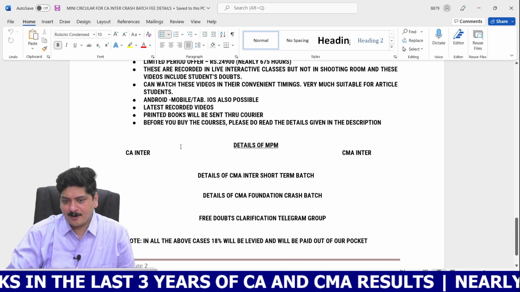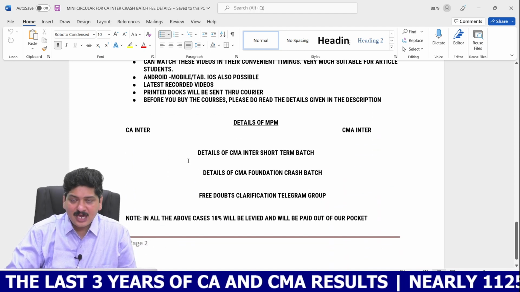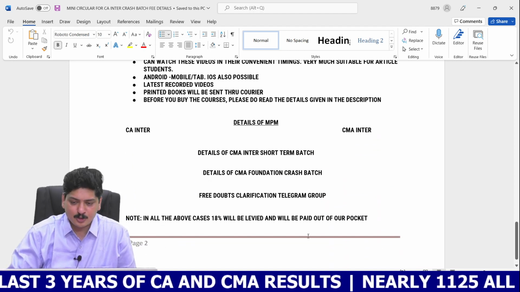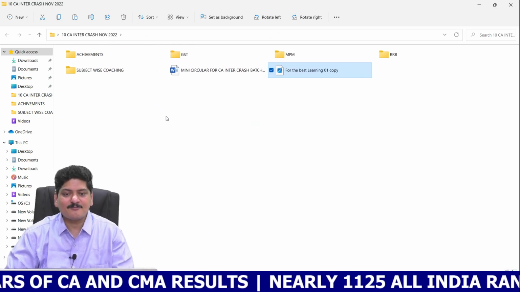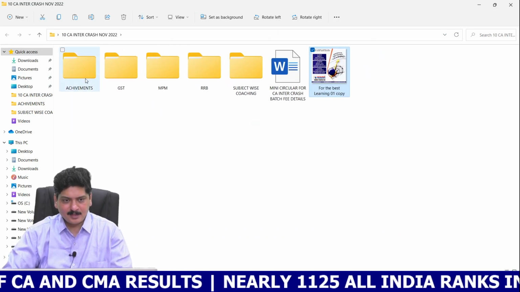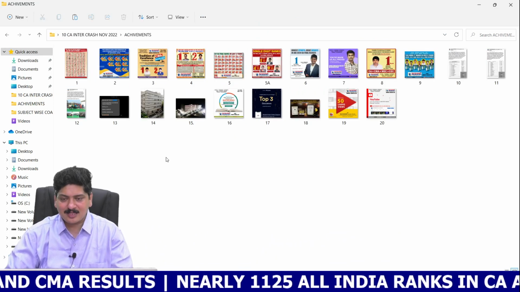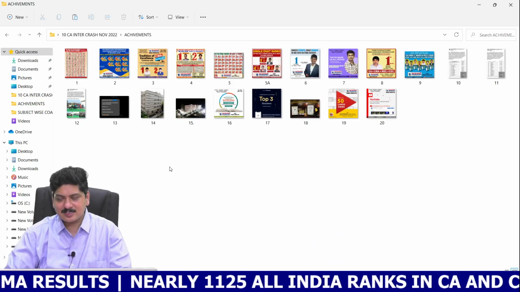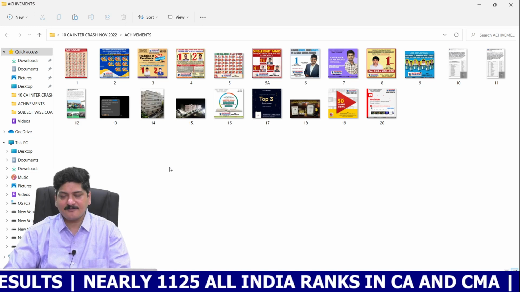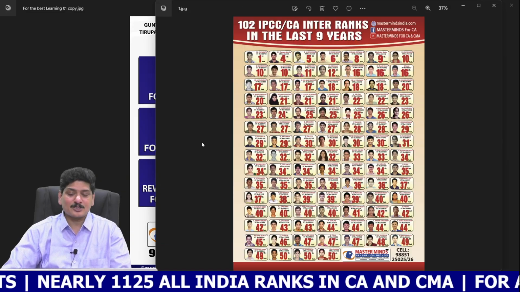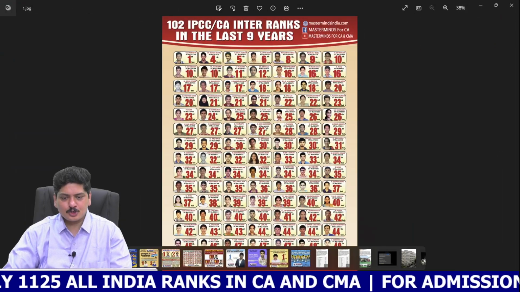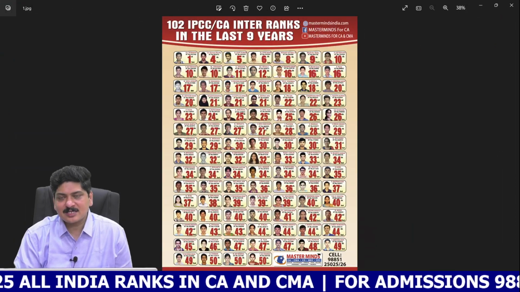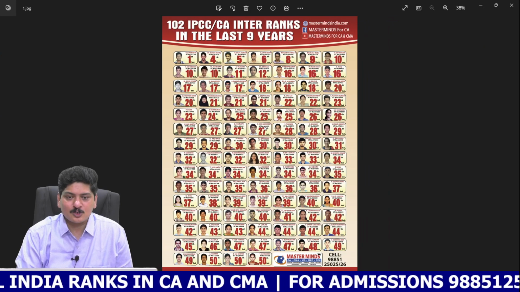And of course, we have a concept called the MPM also. Let me start with the MPM. Before I start with the details of the MPM, I'd like to throw some light on the achievements that we have made at CA Inter and CMA Inter and CA Final and CMA Final level. Let me start with the CA Inter, and of course the IPCC, the old syllabus.